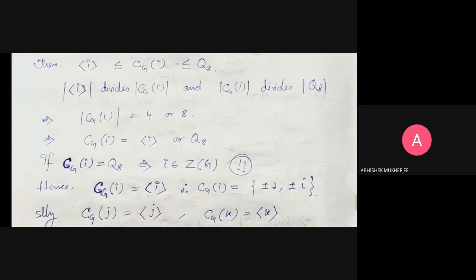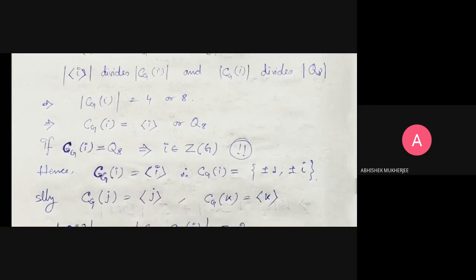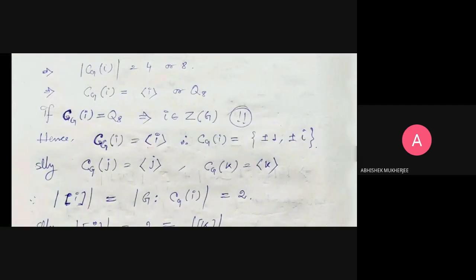So C_G(i) is either the subgroup generated by i or Q8. If C_G(i) is equal to Q8, then i commutes with all the elements of Q8, so i belongs to the center of G, Z(G). This is a contradiction.